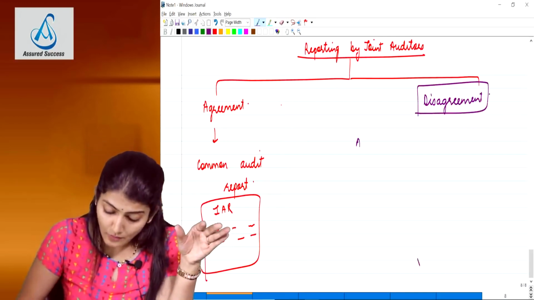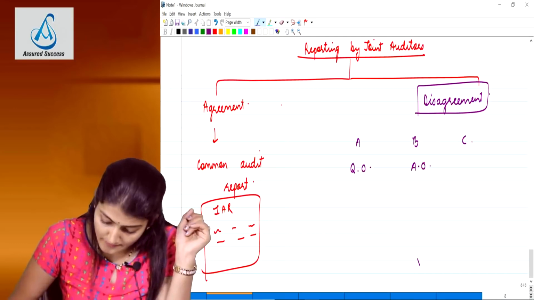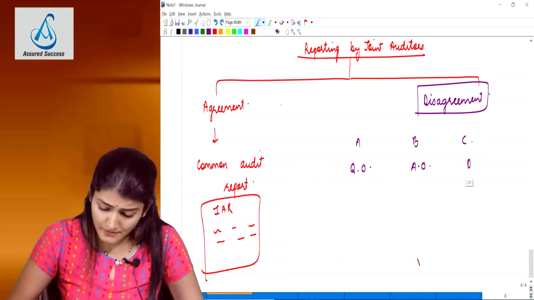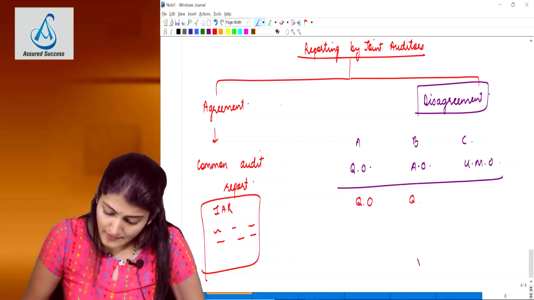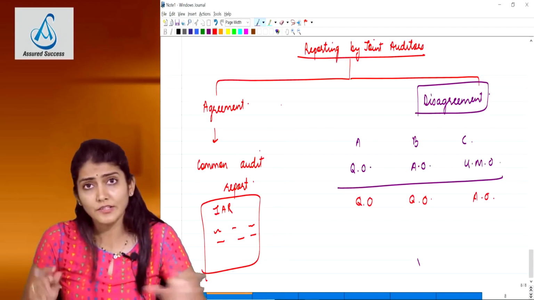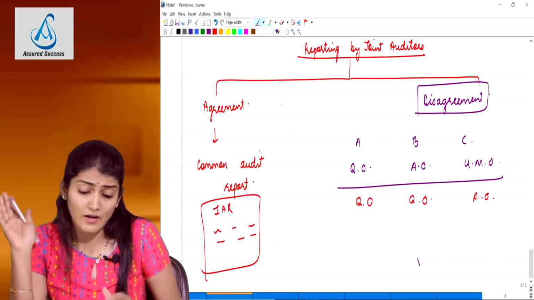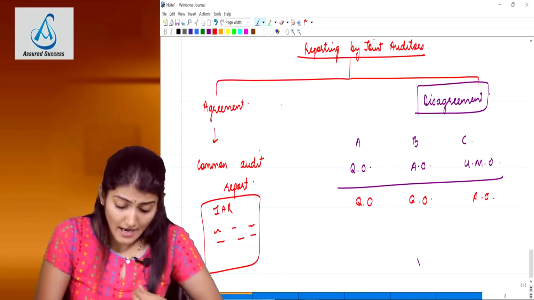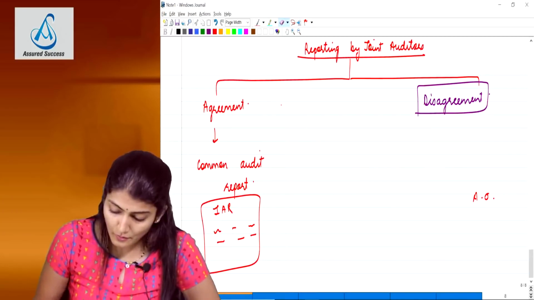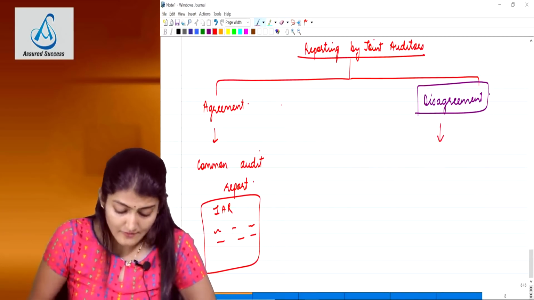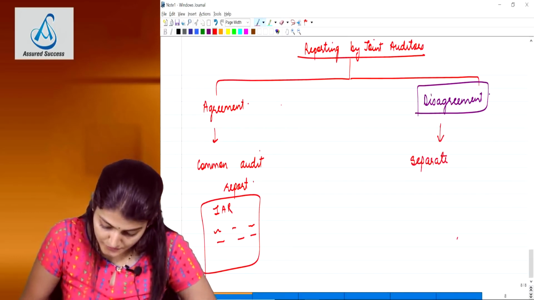3 auditors and all 3 having a different opinion. One saying qualified, one saying adverse, one saying disclaimer, or one saying unmodified opinion. Or another example, 2 are saying qualified, one is saying adverse. Different possibilities. So now there is a disagreement. So the standard says that in case of a disagreement amongst the joint auditors regarding the audit opinion to be expressed, the joint auditors having a different opinion, they can issue a separate audit report.